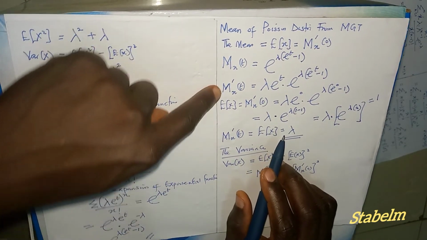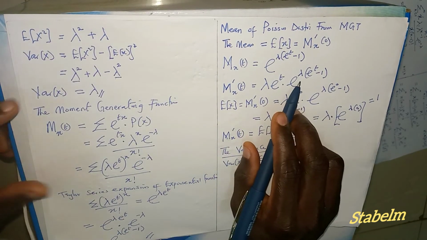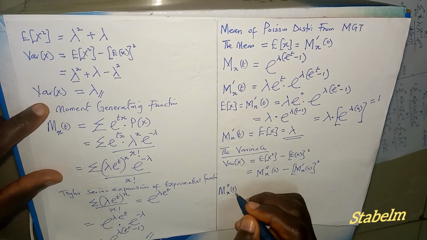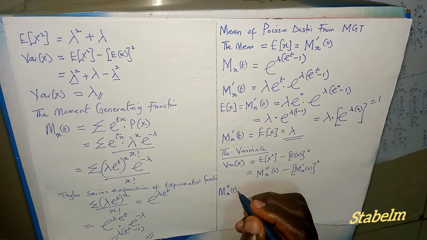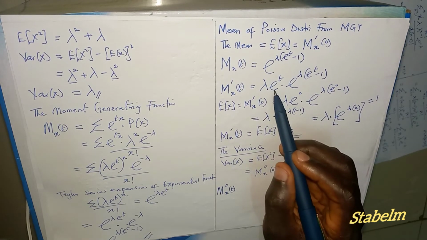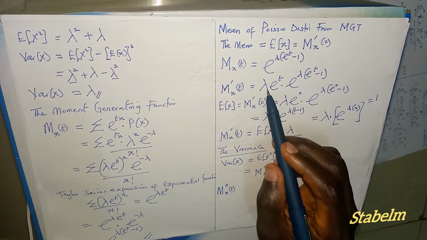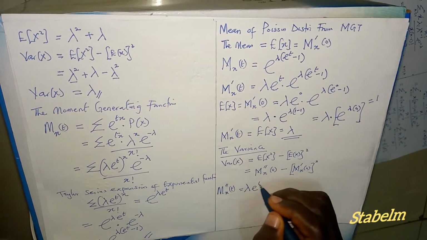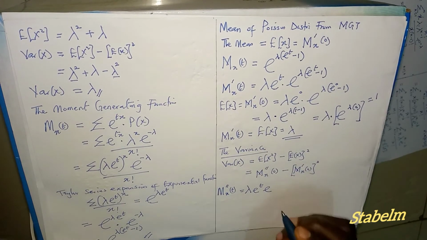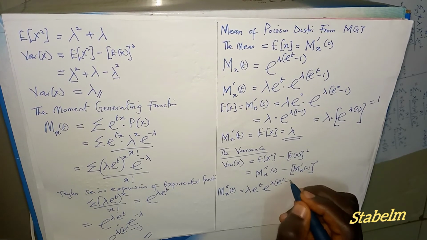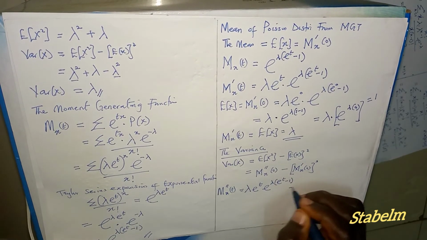So the first derivative is here. We are still differentiating this further. Then M prime prime subscript X of t, we are going to differentiate this and keep this. If we differentiate lambda exponential t, we're still going to have lambda exponential t, and the one we keep here, exponential lambda into bracket exponential t minus 1, then plus.